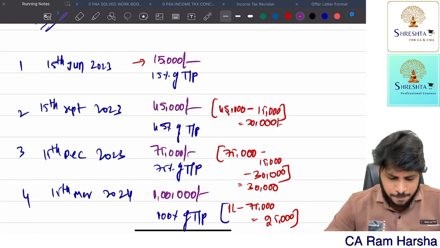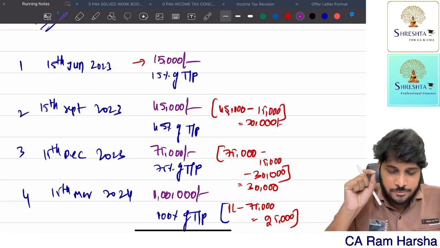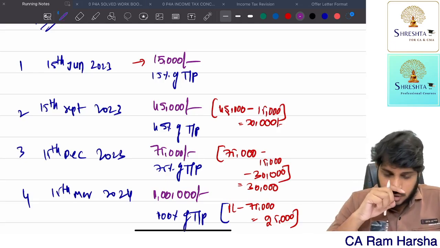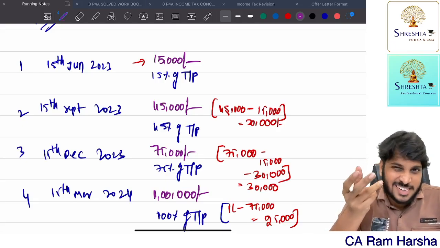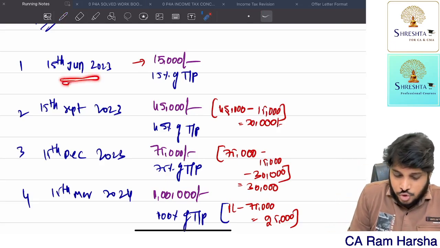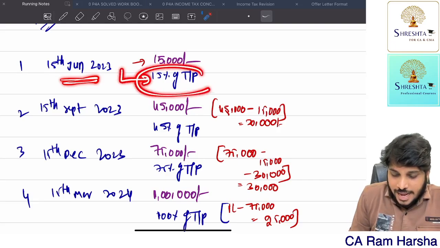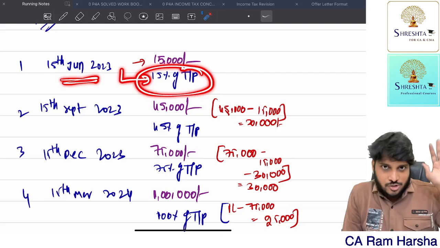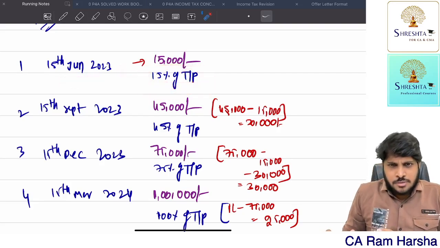See, what they are saying is very simple. Listen once again. Advance tax you should pay in 4 installments. How much every installment should be, they did not clearly tell. What they told is, by 15th June, 15% of the tax payable amount you should discharge. So whatever 15% comes, calculate.